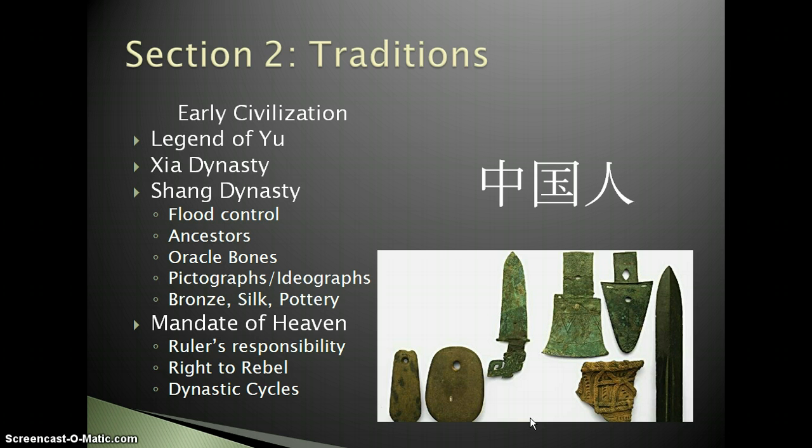And then there'd be a revolution or a rebellion, they'd overthrow that dynasty, and some new group would come to power. A new dynasty would take over China and rule China. As long as they kept the Mandate of Heaven, the power that was given to them by heaven, and people would know if they had it or not based on how they acted, that's kind of the way this works. As long as they had that Mandate of Heaven, they would stay in power, and they would be the ruling government for China. And it would pass from father to son, to the next son, to the next son. And so that created the dynastic cycles. And that pretty much covers the beginning of China.